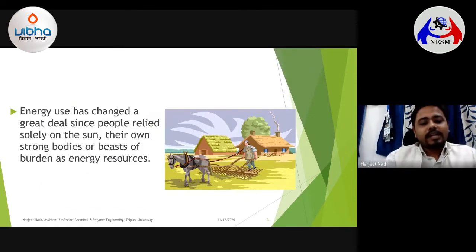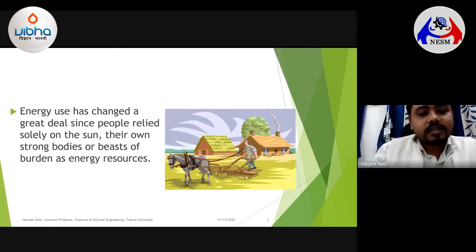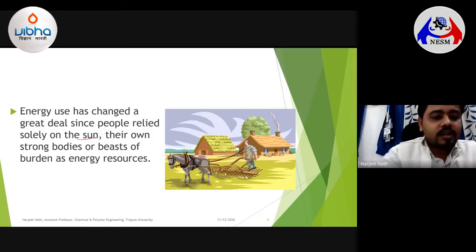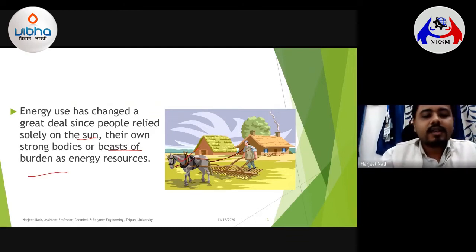So when you say energy, let me take you back to the previous times where people were not very knowledgeable about the various forms of energy as we are now. In the medieval period, people used to use their own energy for their work, or they used to depend on the sun, and on various beasts of burden like horses and other animals for their energy requirement.